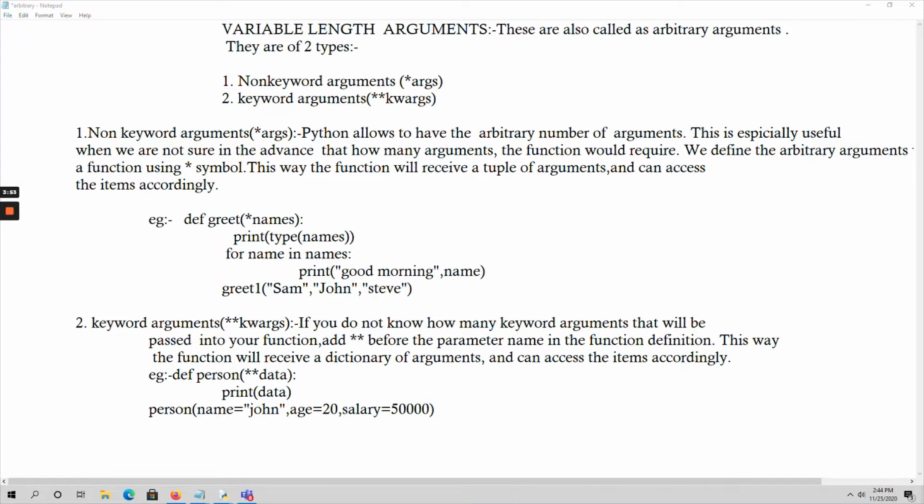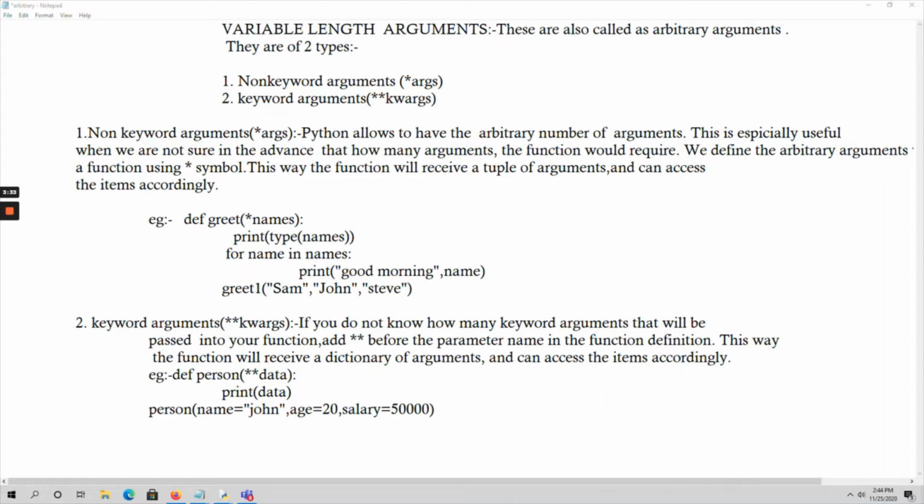You use this in the function definition, not in the function call. Then the Python interpreter can understand that the user does not know in advance how many arguments he wants to pass.